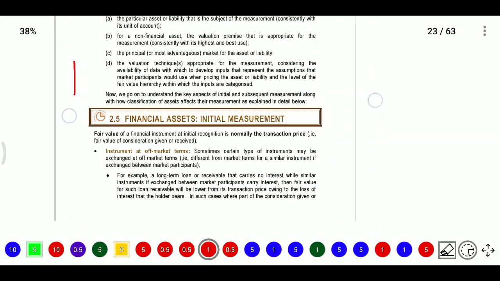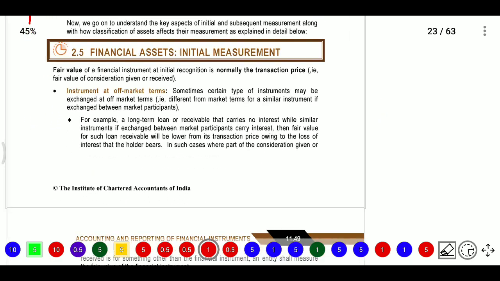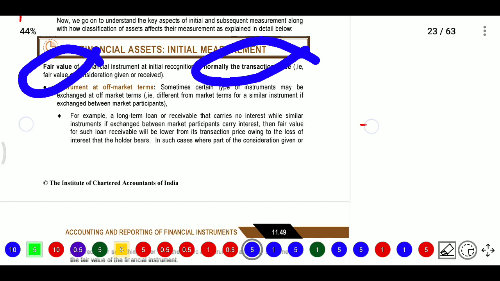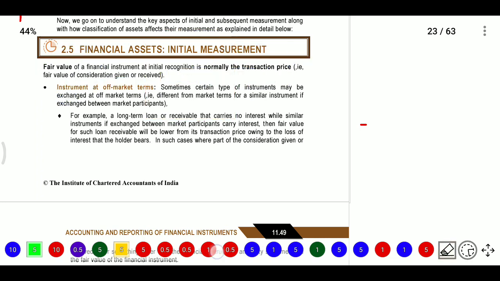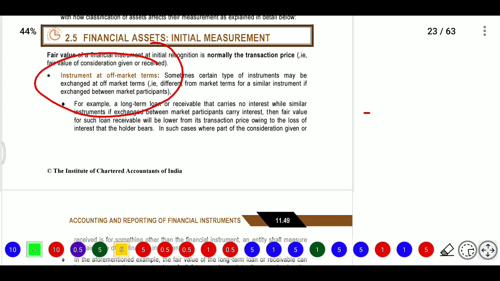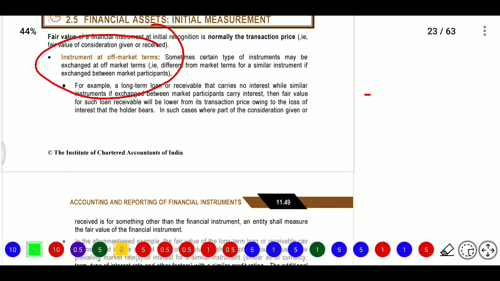Now we will start with measurement. So in measurement, what is there? The instrument we will measure initially at fair value, normally the transaction price. Here, what about instruments at off market terms? What are the different market terms for similar items? For example, long term loans or receivables that carry no interest, where a similar instrument exchanged between market participants carries interest. Then we will go with that similar rate by considering that similar case.